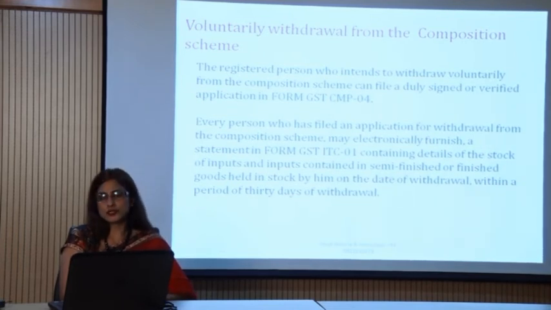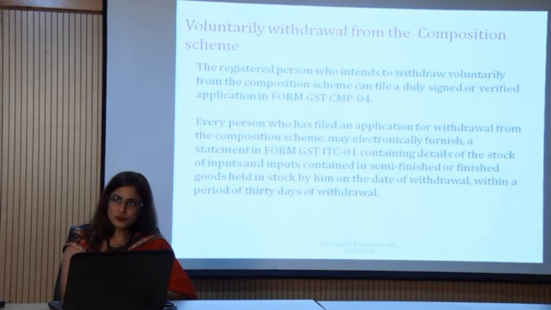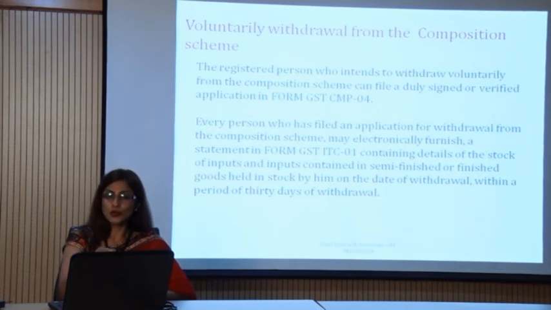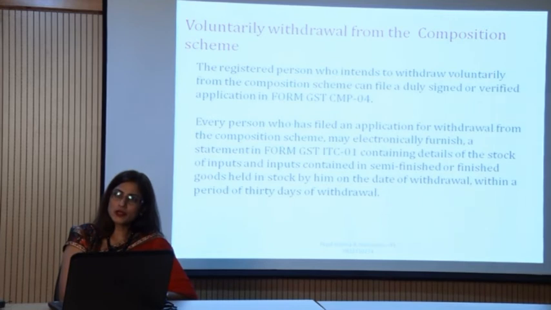Now what is the option with me? The option is to immediately exit from the scheme, so that it will not put any hindrance on me to make interstate supplies, right. So voluntarily at any time. Now here I also want to mention that even during the year at any time I can exit.